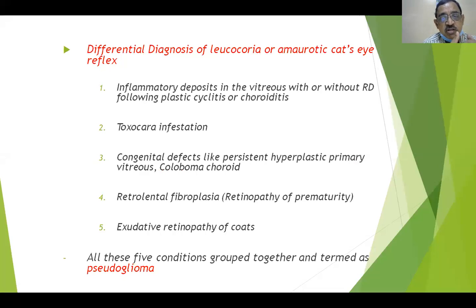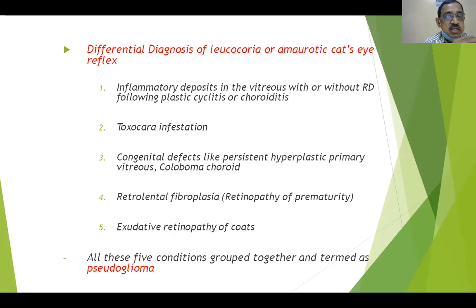That's how actually we give the question. And the differential diagnosis of leukocoria, first and foremost, is inflammatory deposits in the vitreous, with or without retinal detachment. A plastic cyclitis or a choroiditis may actually resemble a case of retinoblastoma, giving an appearance of leukocoria. And secondly, a toxocara endophthalmitis or toxocara infestation in the child can give you an appearance of leukocoria.